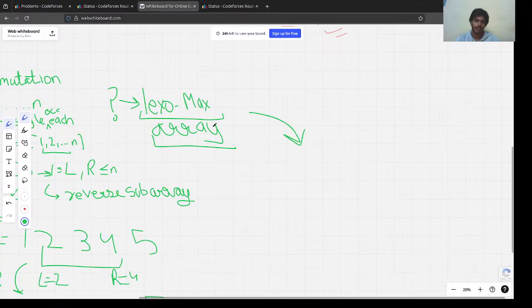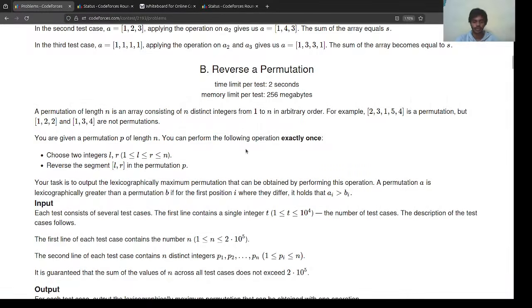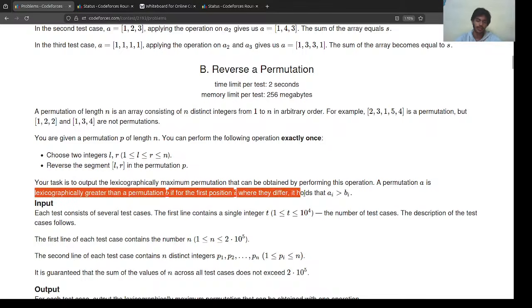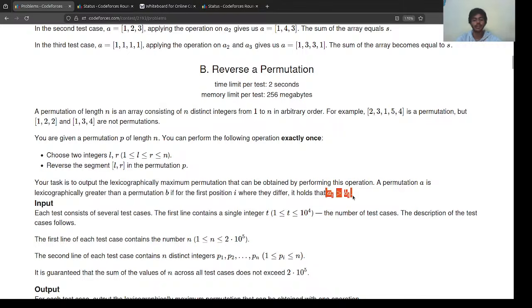You can also read the definition here about the lexicographically maximum array. A permutation A is lexicographically greater than permutation B if at the first position i where they differ, A_i is greater than B_i.